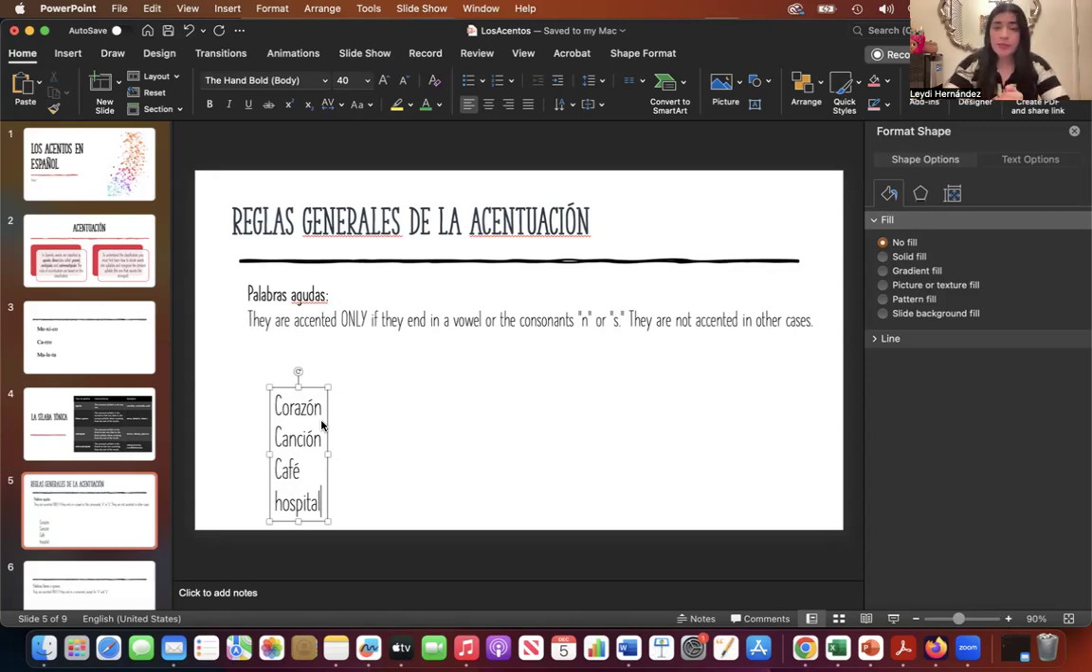No, because it ends in an L. It's not a vowel, it's not N, and it's not S. So it is still an aguda, but with no written accent.